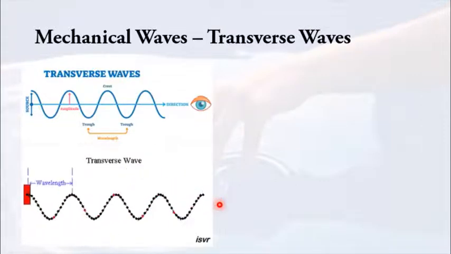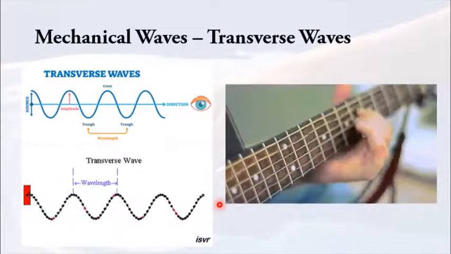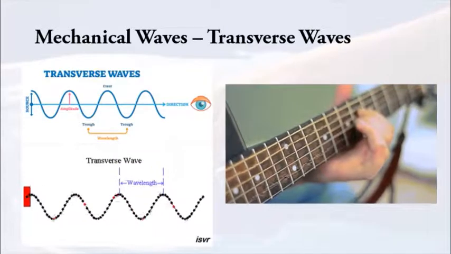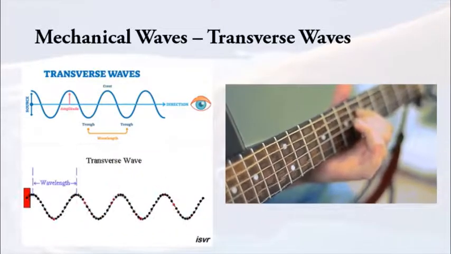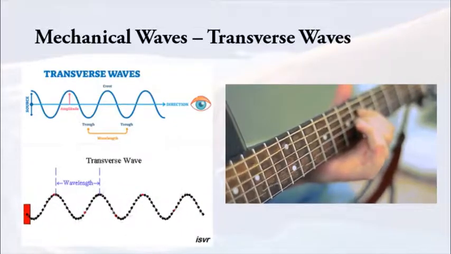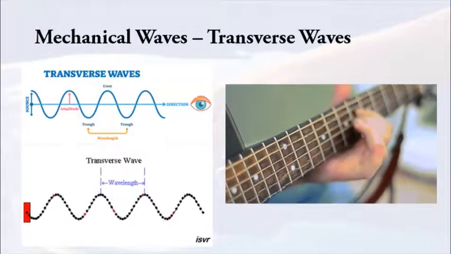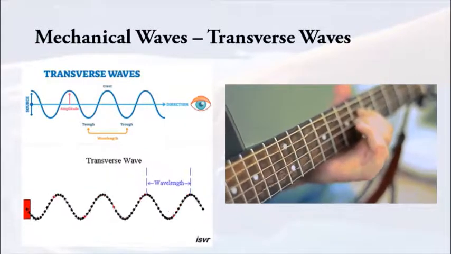One of the examples in our daily life would be musical instruments that come with strings, for example, a guitar. When you pluck the strings, a wave is being generated along the strings, because you're transferring the energy from your fingers to the strings. Then the strings will start to oscillate, and because of the oscillations, it generates the sound.